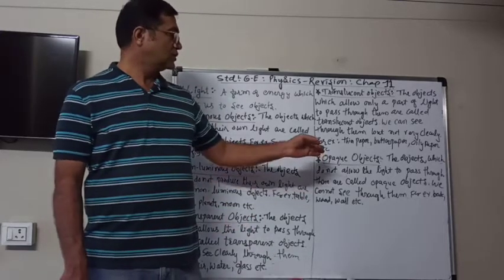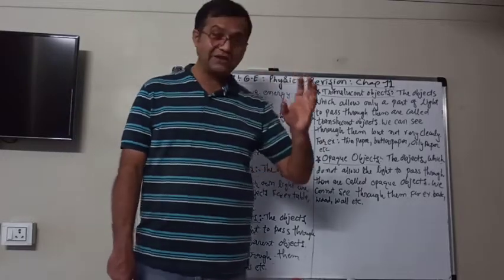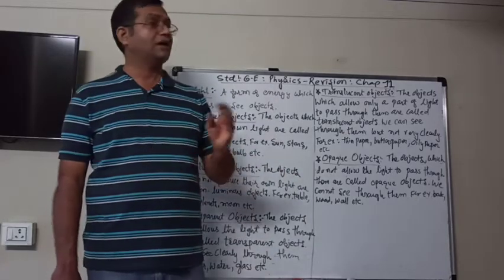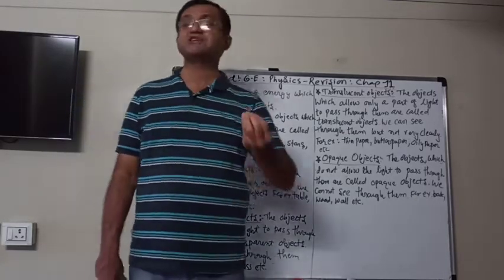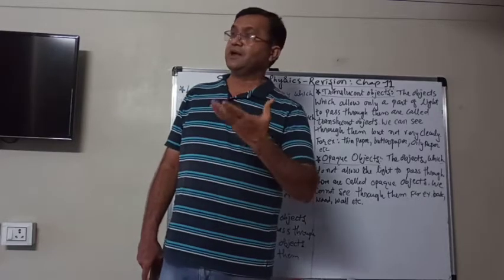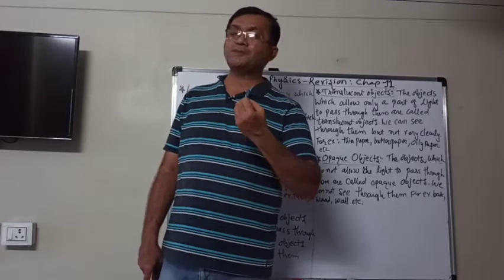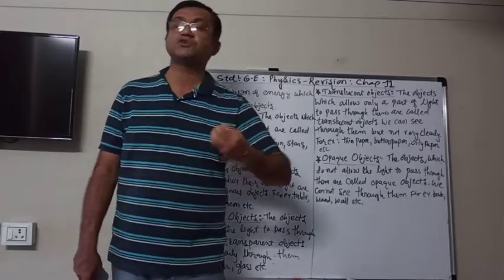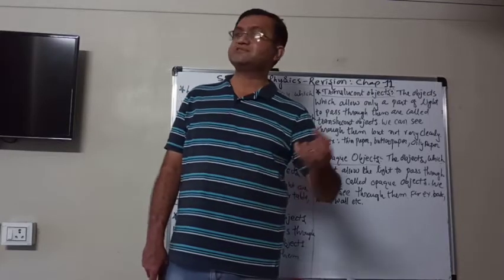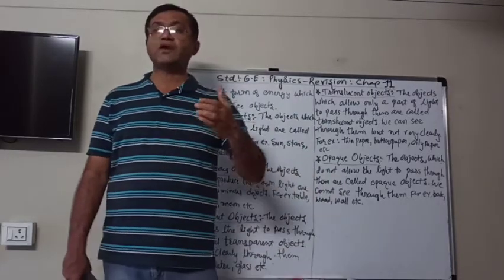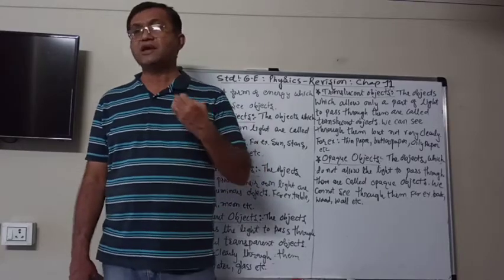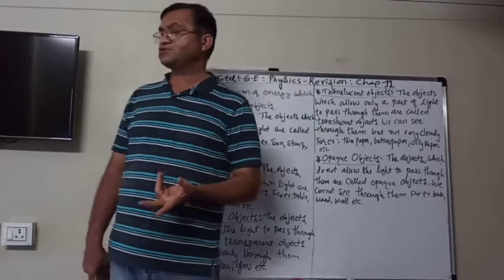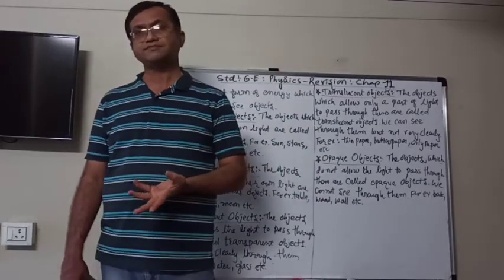So, we understand about light. What is light actually? It is a form of energy which helps us to see the objects. Then the objects which produce their own light are known as sources of light, like the sun, stars, and they are also known as luminous objects because they produce their own light, and non-luminous objects do not produce their own light.